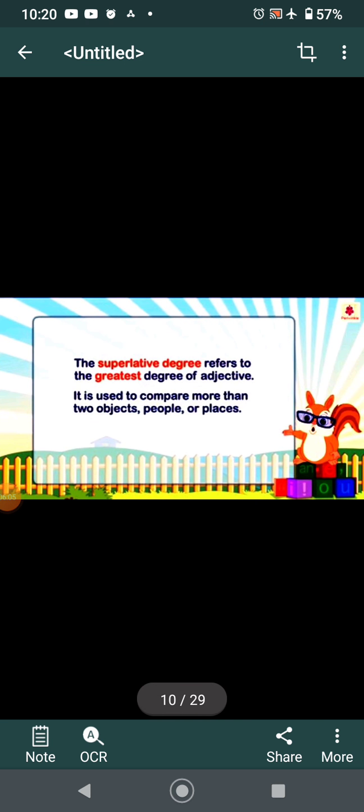Next, the superlative degree. In the superlative degree, there is comparison among more than two. It is the greatest degree of adjective and it is used to compare more than two objects, people, or places, means among all. For example, I am the tallest of all.